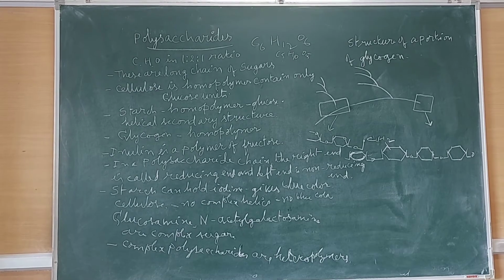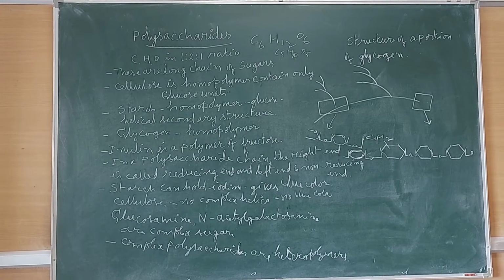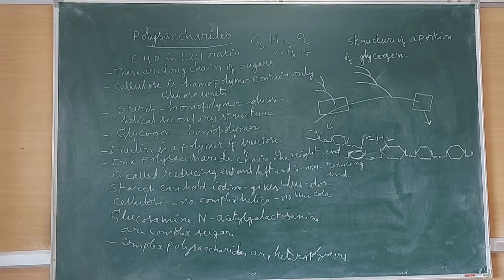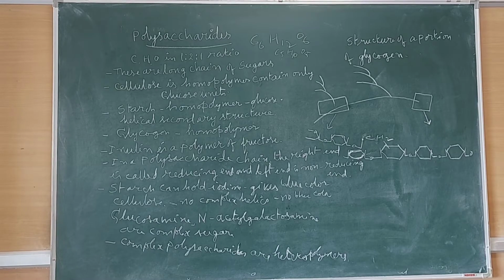Now, polysaccharides are also known as carbohydrates. The term carbohydrate is derived from a French term. It has the formula CnH2nOn, or CH2O. Carbohydrates are the organic substances having carbon, hydrogen, oxygen, where hydrogen and oxygen occur in the ratio of 2:1 as found in water.